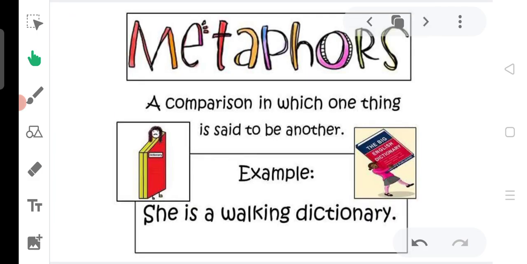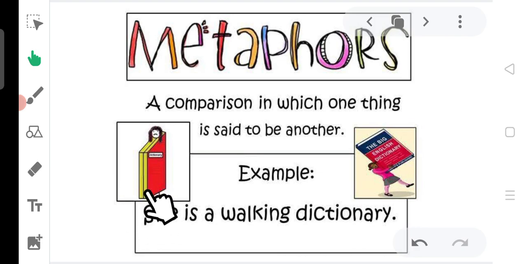Next, metaphors. Metaphors are the figure of speech which says one thing is another. To make a comparison, the poet says one thing is another. For example, let me make it clear. She is a walking dictionary.